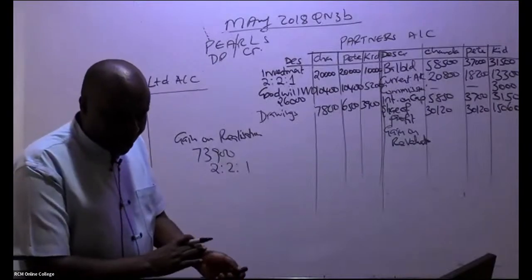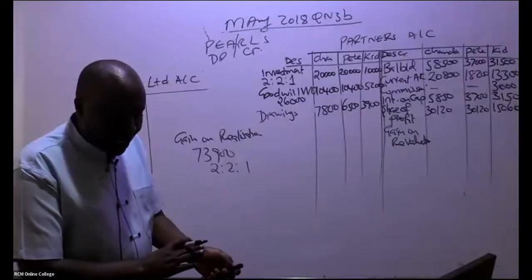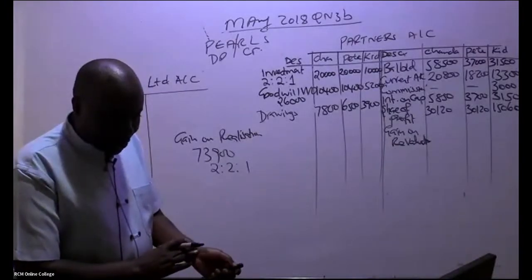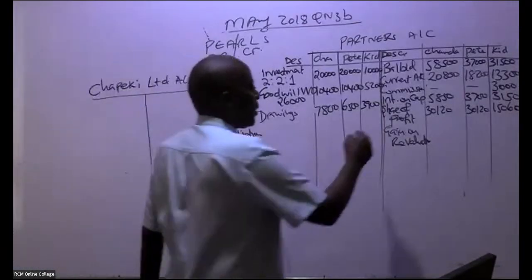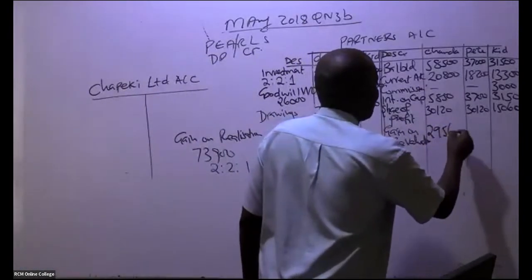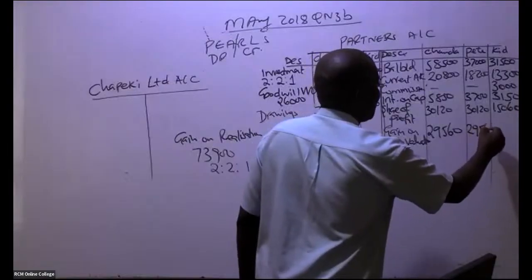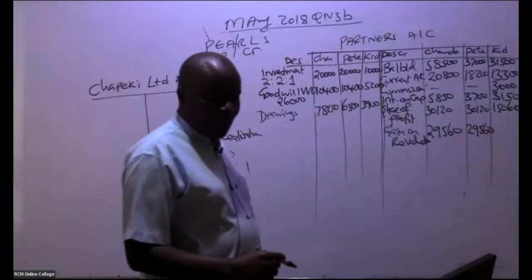Gain on revaluation. I'm told 29,560, right? Only one student has given me that answer. Thank you, Nancy. 29,560. And then we have, lastly, the smaller ninja.